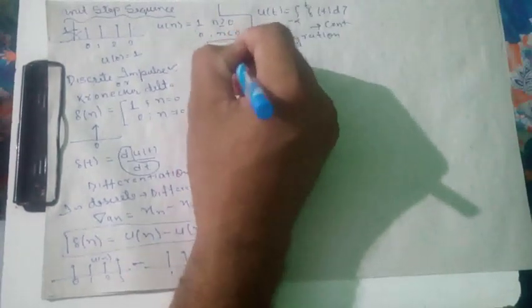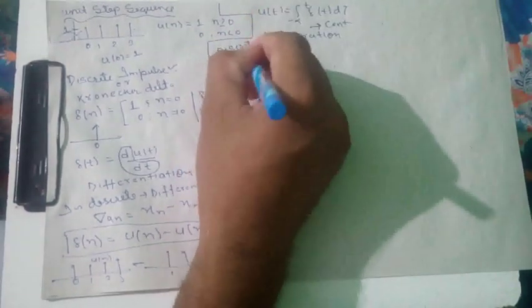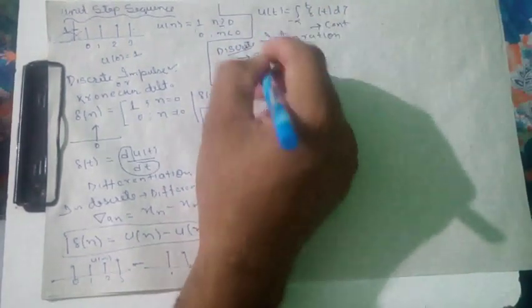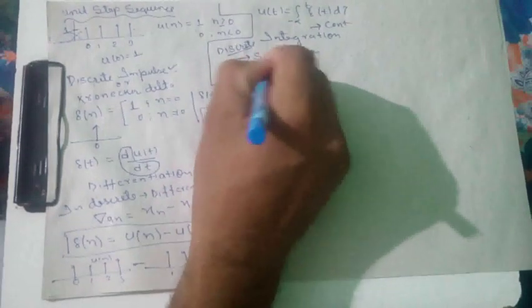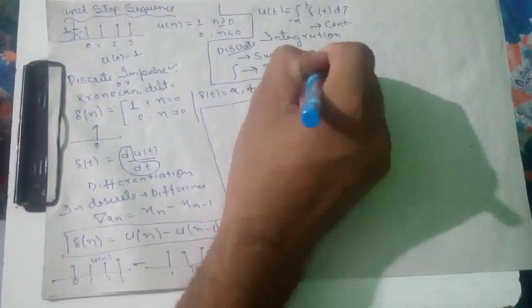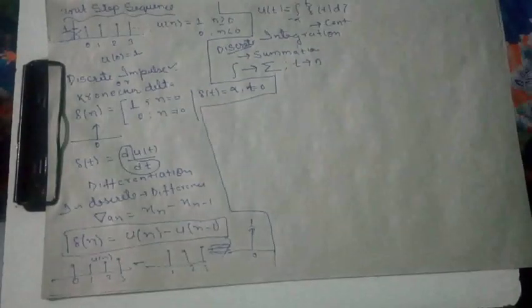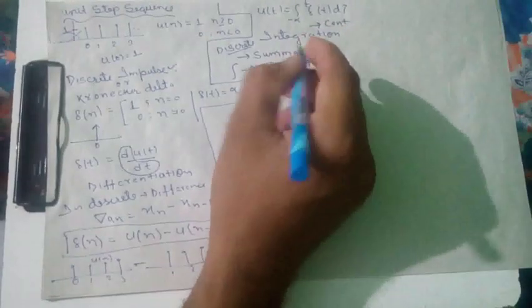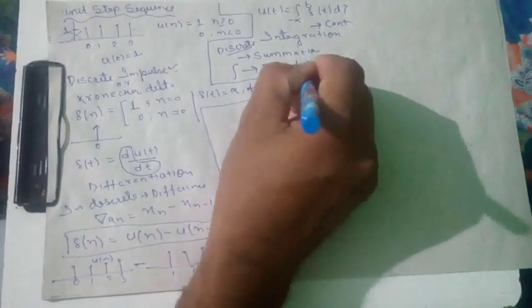But when we talk about discrete, it is called summation, where integration is represented by summation, and continuous time t is represented by discrete time n at certain intervals, where tau is represented by k.